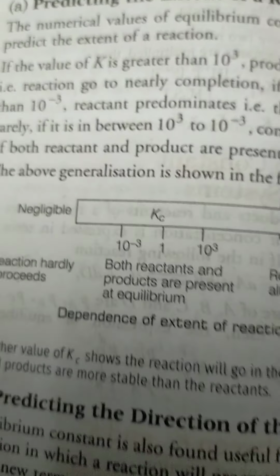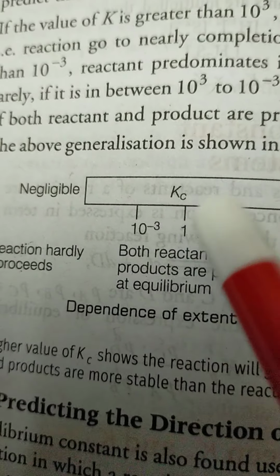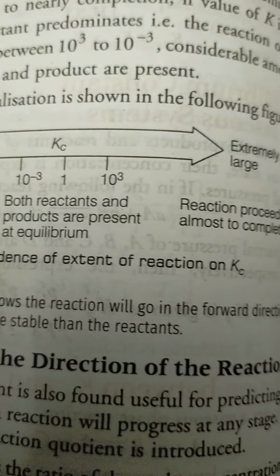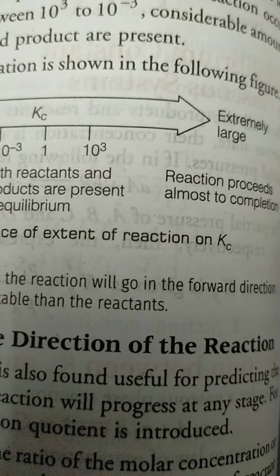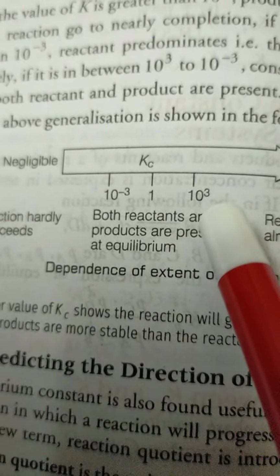So the above generalization shows that for Kc between 10^3 and 10^-3, both reactants and products are present at equilibrium.